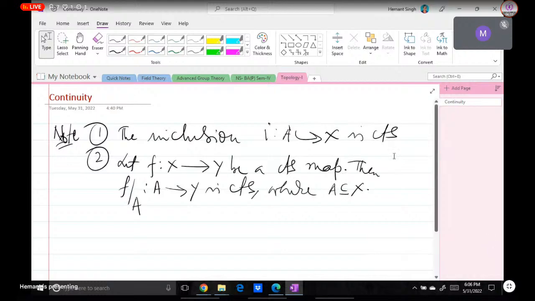And also I have given one more line: the subspace topology on A is the smallest topology such that these inclusion maps are continuous. So I hope you have already done it. Now we have to continue in continuation of that.